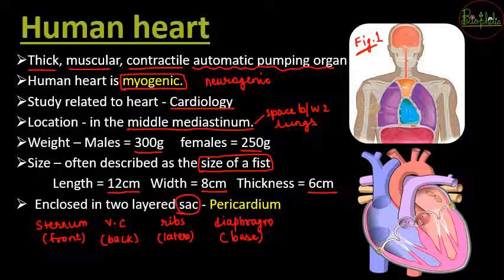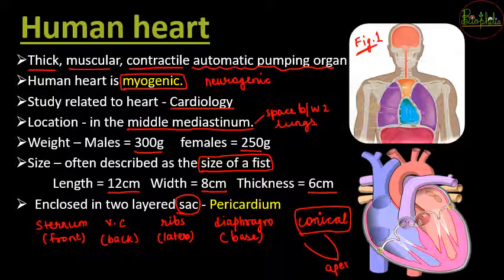Now one more important point to understand about the heart is that it is a roughly conical structure. This roughly conical shaped heart is going to have a tapering end, and this tapering end is going to be called the apex of the heart. Now this apex of the heart is going to be slightly tilted towards the left. So this conical part, that is the apex, is not going to be in the center. Instead of being in the center, it will be shifted or tilted towards the left.